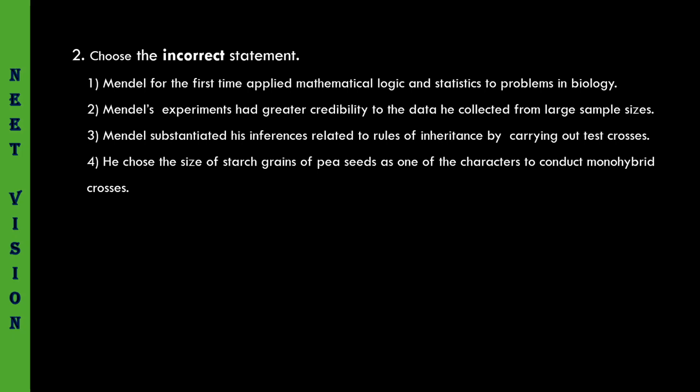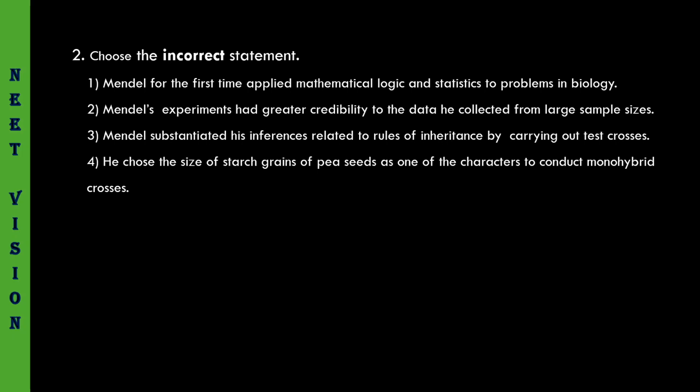You have to choose the incorrect statement here. Mendel for the first time applied mathematical logic and statistics to problems in biology. This is the correct statement. Mendel's experiments had greater credibility due to the data he collected from large sample sizes. This is also a correct statement. Mendel substantiated his inferences related to rules of inheritance by carrying out test crosses. This is also correct. He chose the size of starch grains of pea seeds as one of the characters to conduct monohybrid crosses. This is wrong.